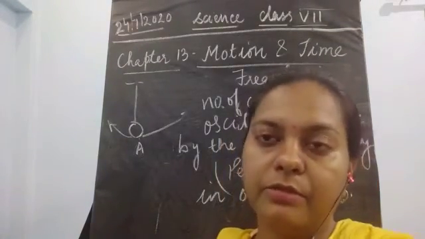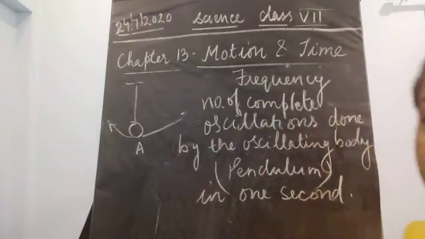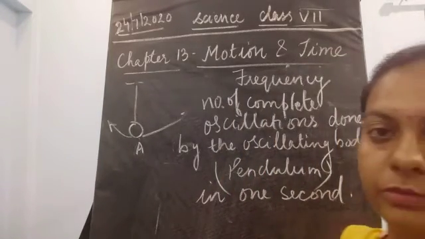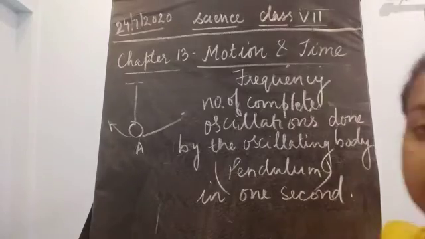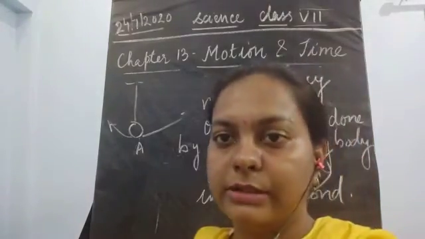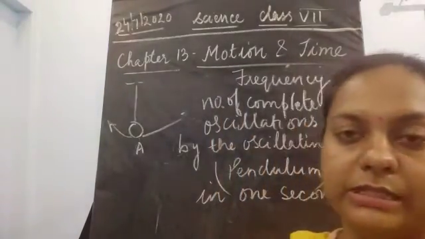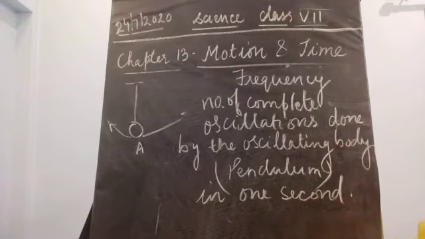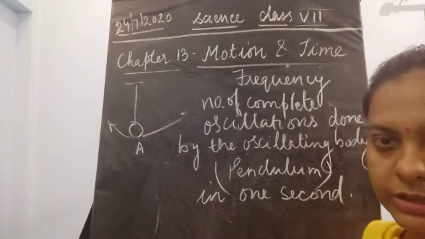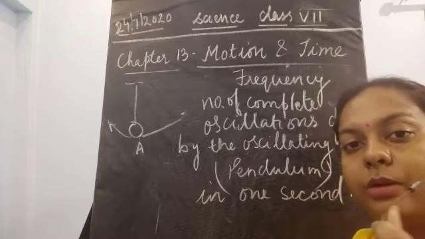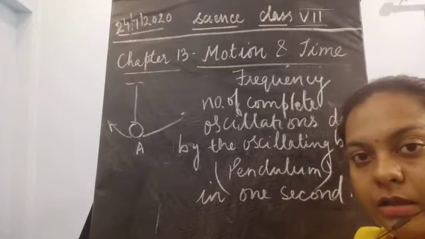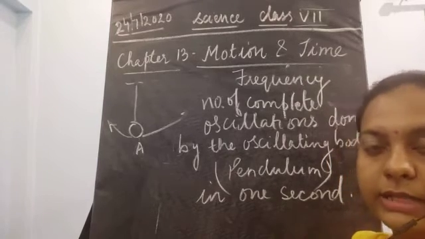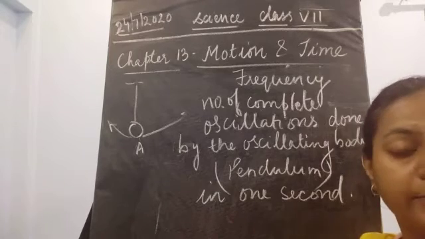So a simple pendulum has different words related to oscillatory motion. The first word we discussed was the amplitude. The first word was the oscillation. Then the second word is the number of vibrations completed in 1 second, that is the frequency.